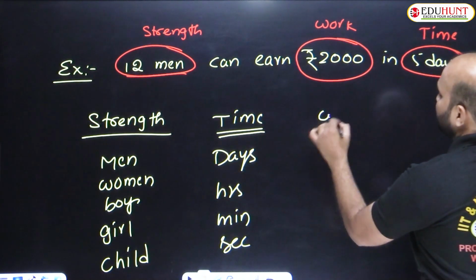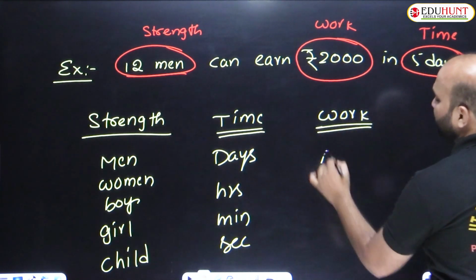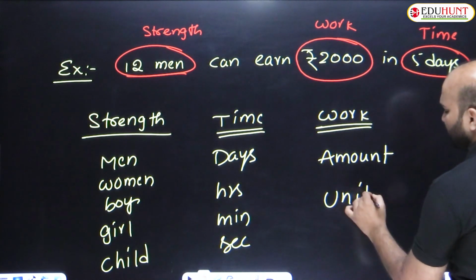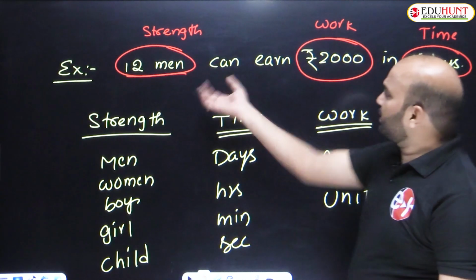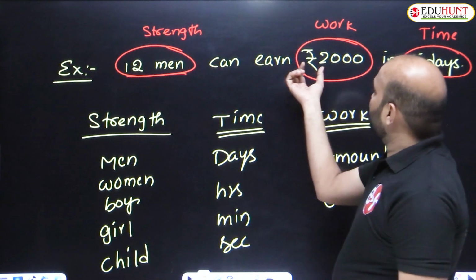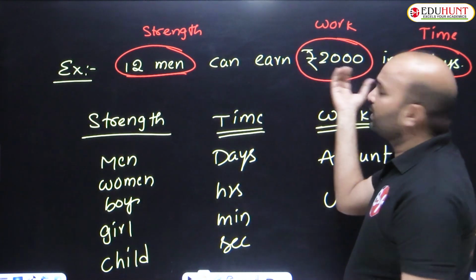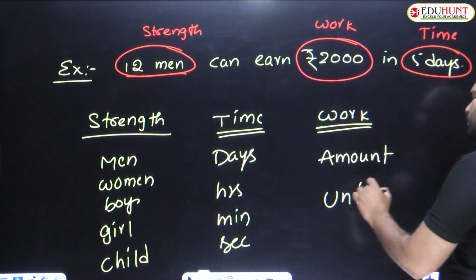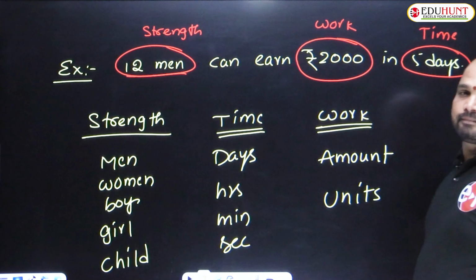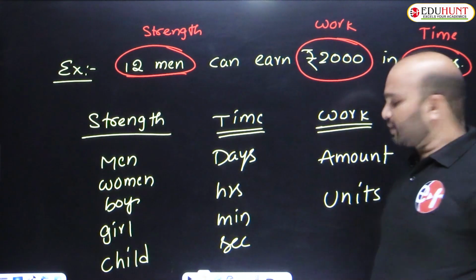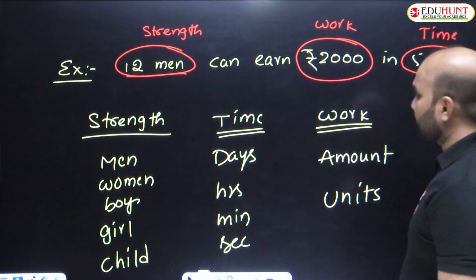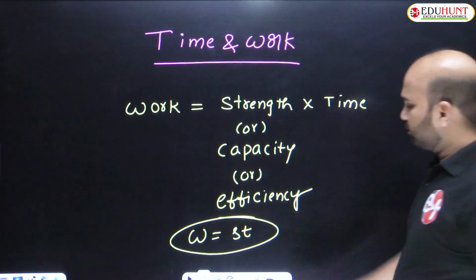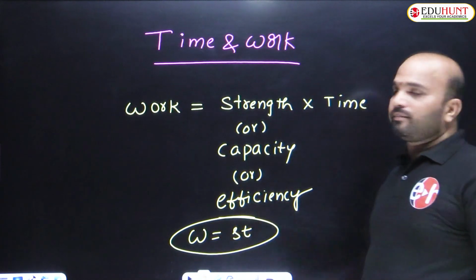Next, work is nothing but amount. If an amount or units are given, sometimes units also, just like that, 12 men can build a wall 200 meters long in 30 days. Here the 200 meters long wall is called work. So if an amount or units are given, it is considered work. Am I clear? This is a very important structure. What is the formula of work? Strength into time, or capacity into time, or efficiency into time. This is the short formula, W equals ST, strength into time.